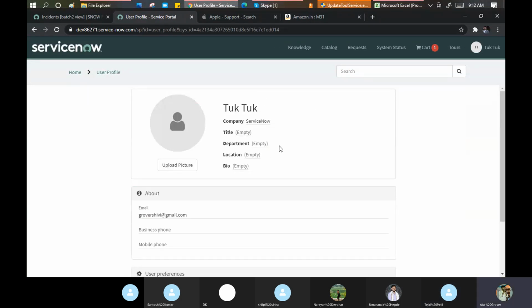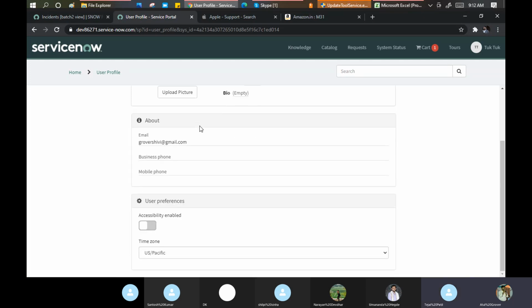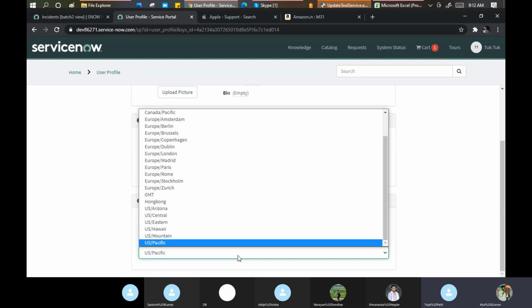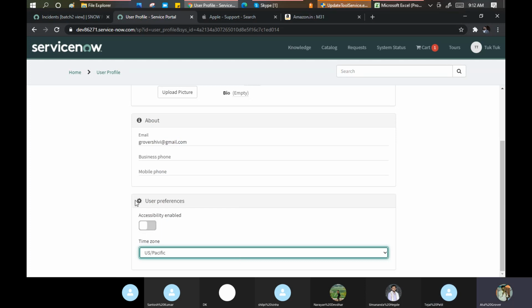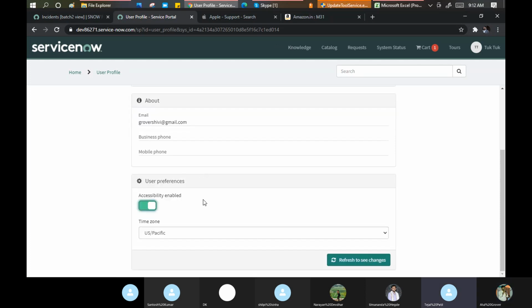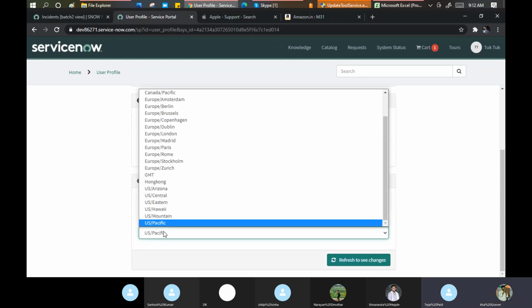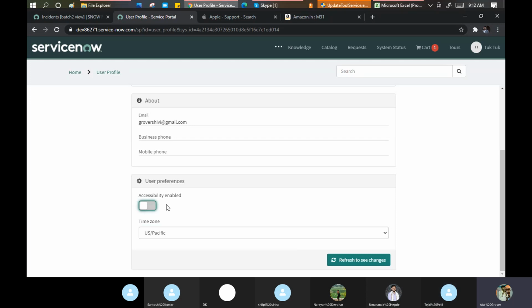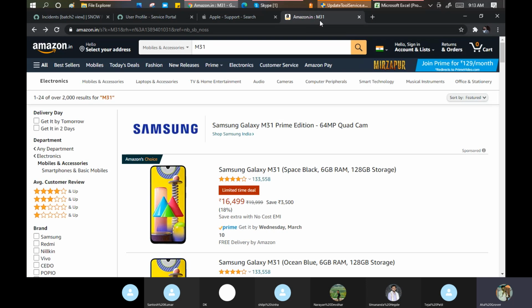Company, ServiceNow, title, department, and I can make a few changes as well. I can change my time zone from here. User preferences. If I change it here, then I can change these things. Accessibility enabled. I guess this is something different. I can add my business phone number. I can add my mobile number here. Same thing, which you can go and do at your account here.